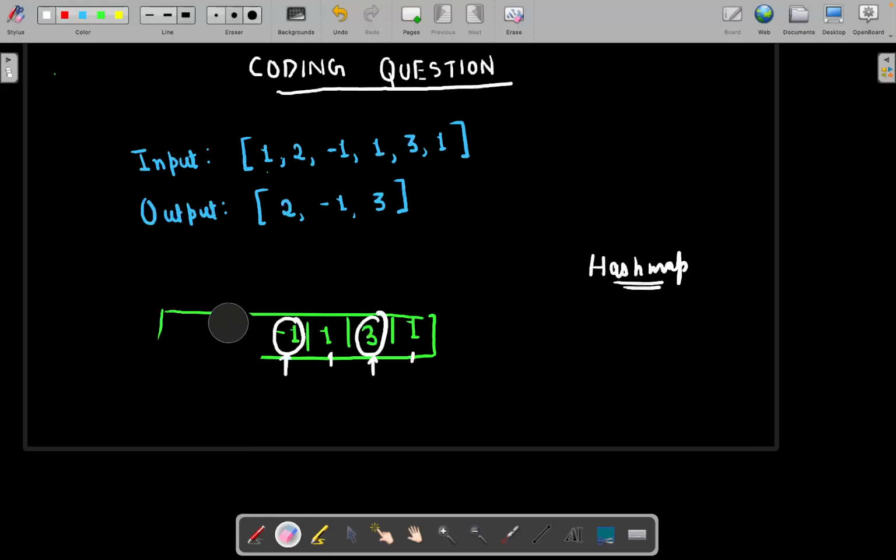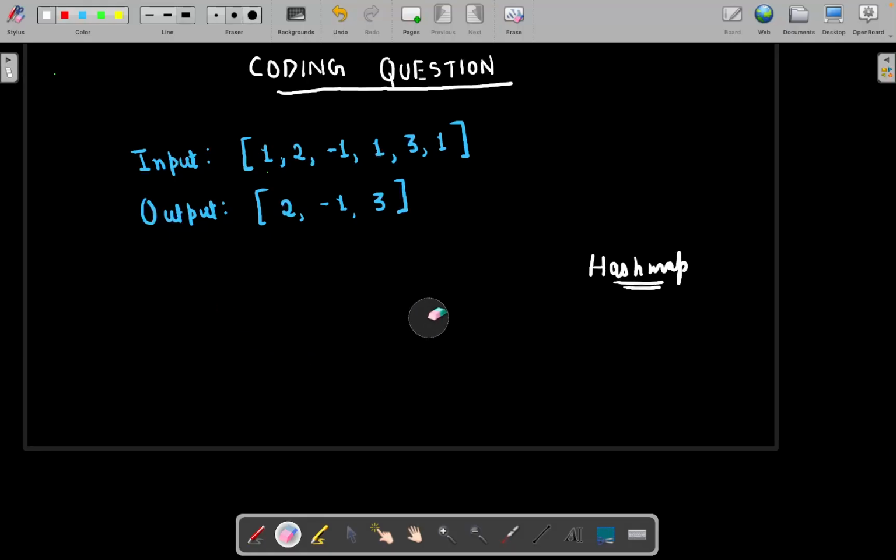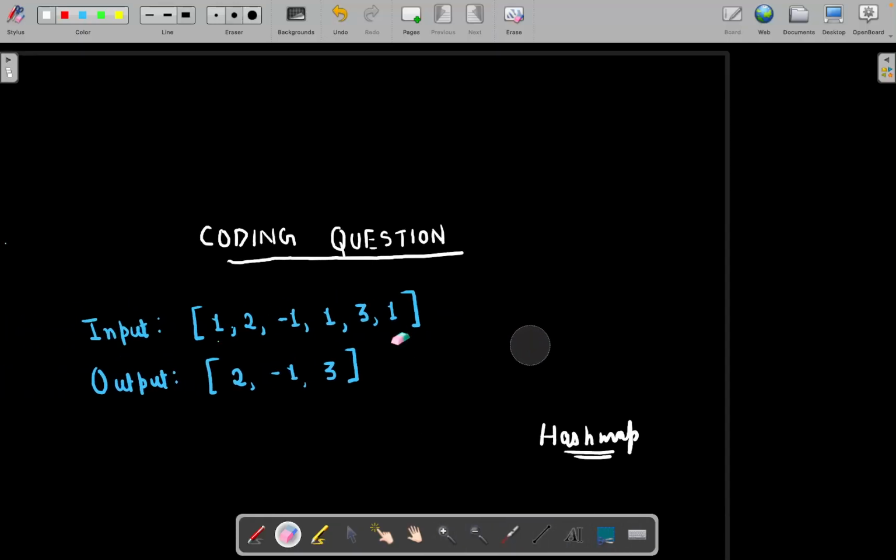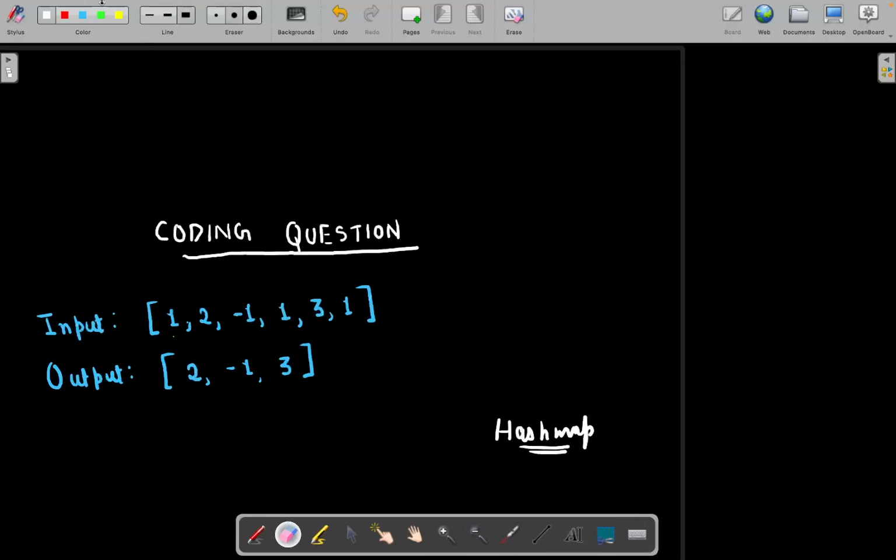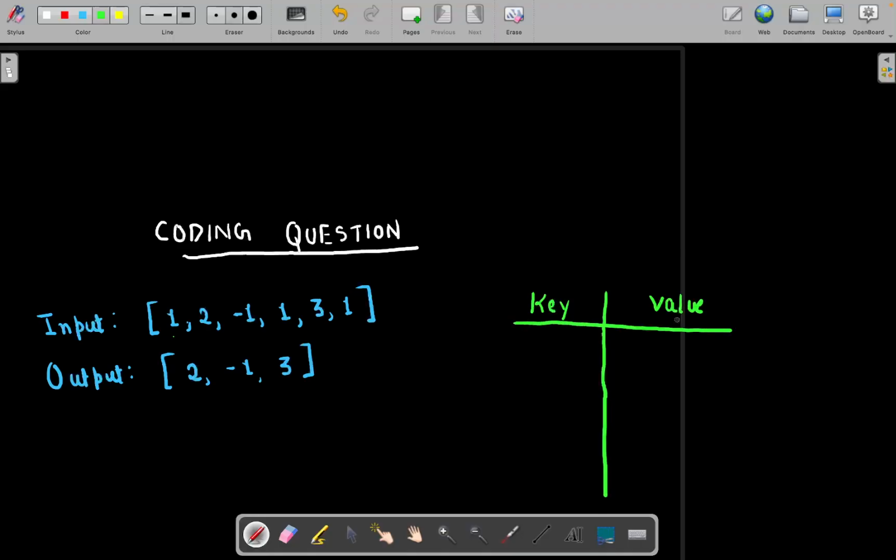Let's try to understand this. Here, we are given this array, right? Just a minute, let me erase it. Yeah, so what I am going to do is create a hash map. I will show you how to create a hash map when I write the code. But for now, as we know, a hash map stores values in key and value form. On the left side we are going to store the key, and on the right side we are going to store the value, right?